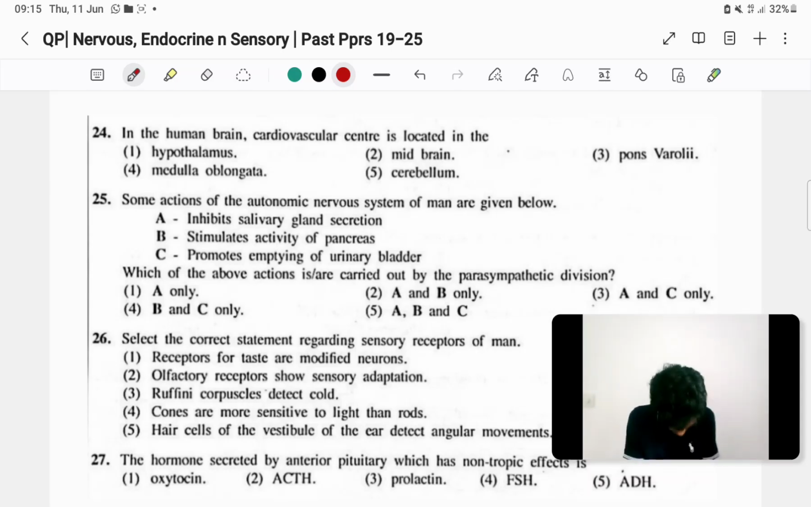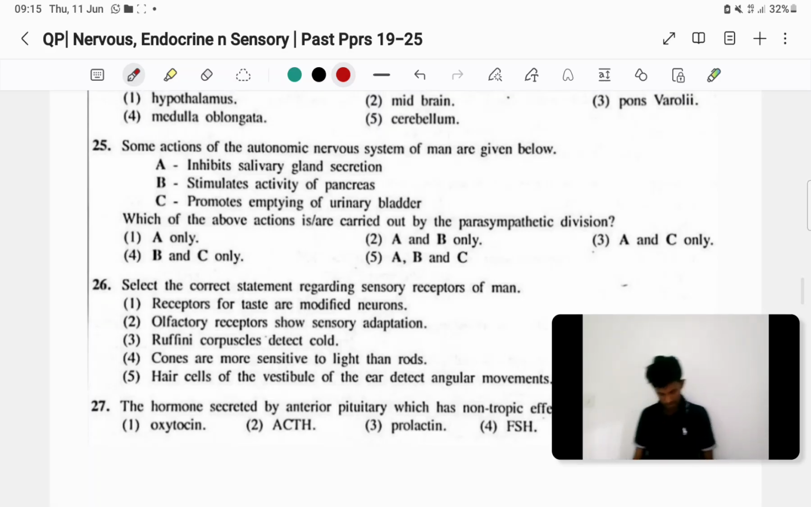Then 25th one, some actions of the autonomic nervous system of the man are given below. So which of the above actions carried out by the parasympathetic division? Inhibit salivary gland secretion. Salivary gland secretion inhibit කරන්නේ sympathetic division එකෙන්, parasympathetic division නෙමෙයි. එතකොට මෙතන අහන්නේ parasympathetic actions. So A is not correct.